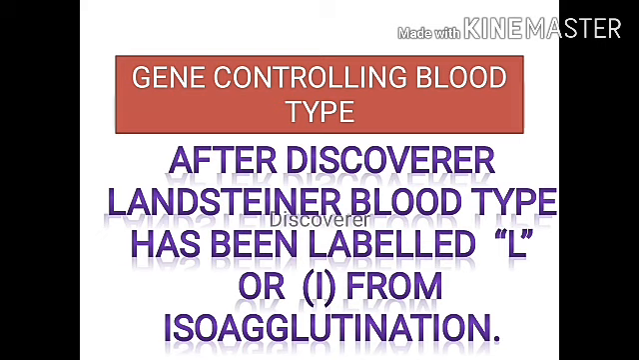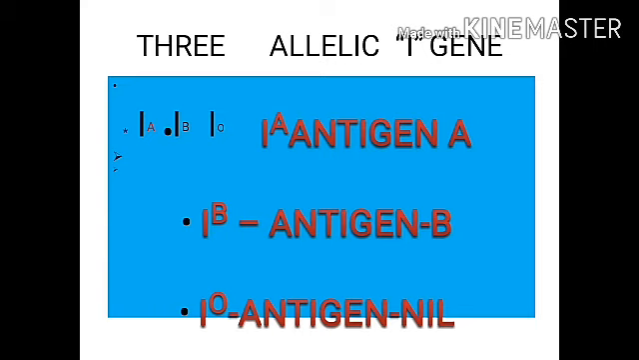In order to honor Landsteiner, the gene is labelled with the capital letter I. I is nothing but isoagglutination. What is isoagglutination? Isoagglutination is a process that occurs when any antigen is mixed with the corresponding antibody. So according to the allele, the blood group is named with IA, IB, IO.